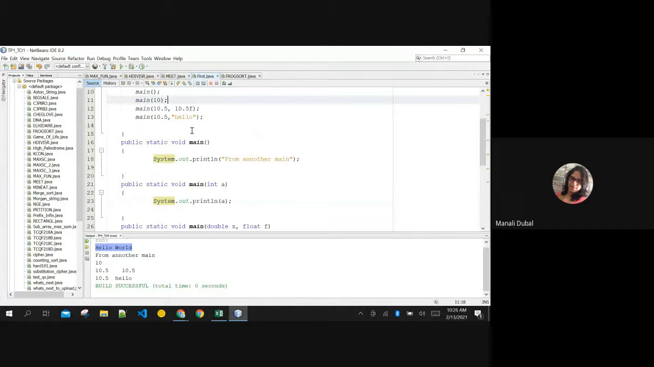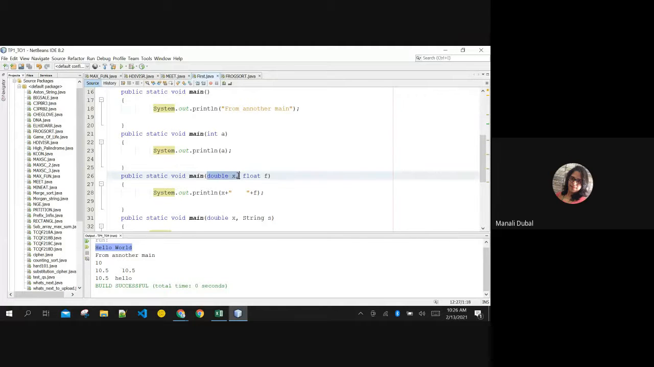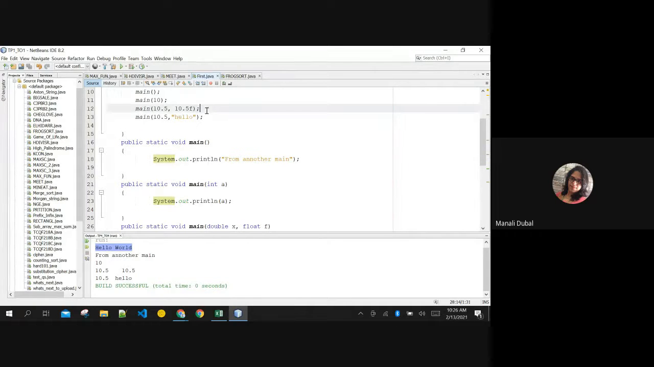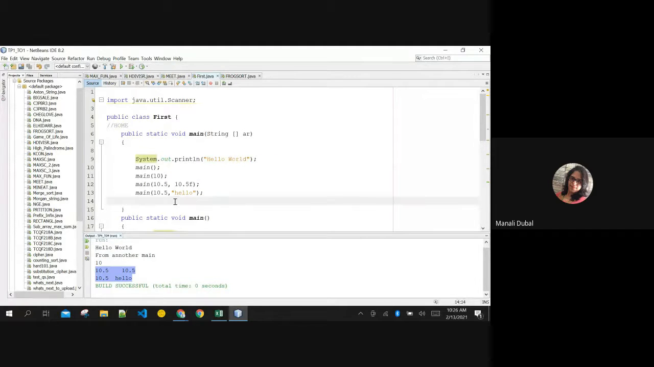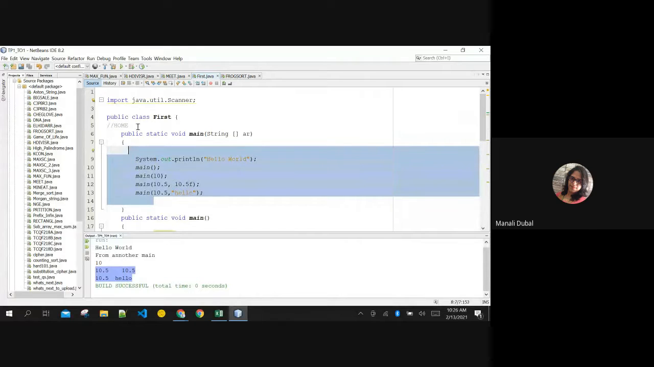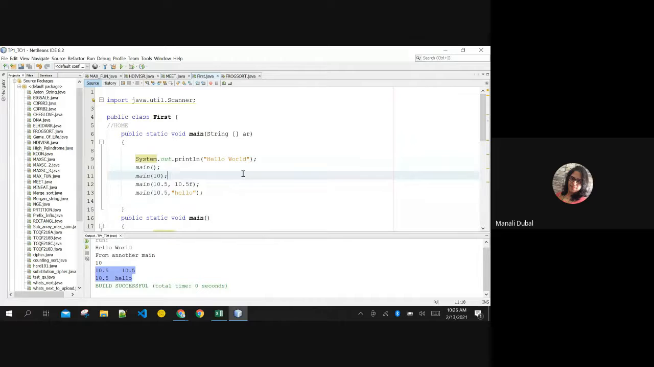Then the execution of another main with one double and one float. I execute this function, print both these values, and again come back here. Another function is left, so execute this function also. Come here, execute this body, print these values, and then return back to your main function. Your main function is the home from where every single statement is going to get executed, right?